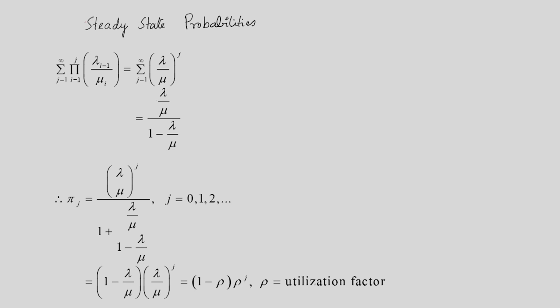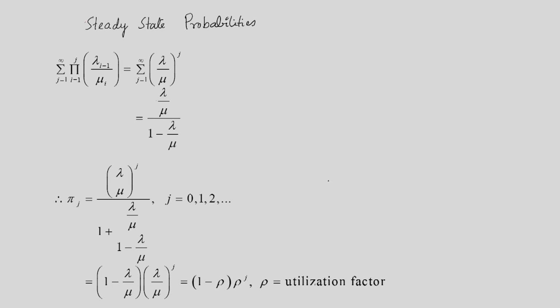So pi_j will be given by (lambda by mu) to the power j divided by 1 plus lambda by mu divided by 1 minus lambda by mu, because we know that this sum is equal to lambda by mu divided by 1 minus lambda by mu. This is for j equal to 0, 1, 2, etc. If I simplify this, I get 1 minus lambda by mu times (lambda by mu) to the power j, that is equal to (1 minus rho) times rho to the power j.